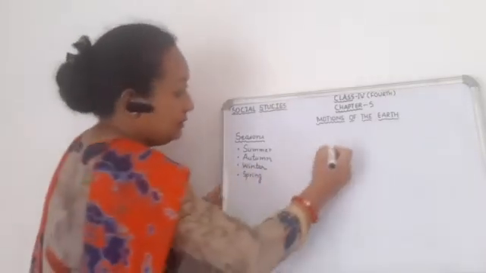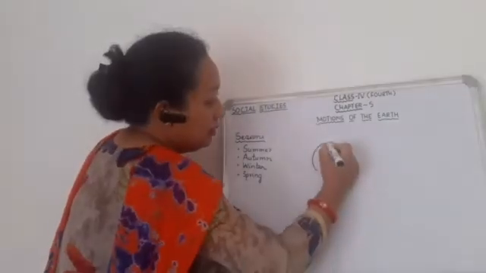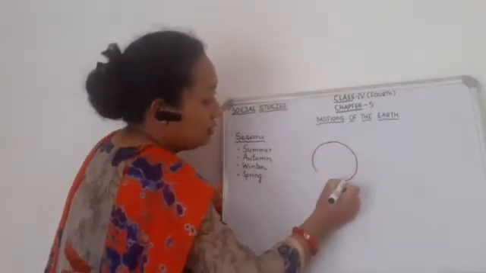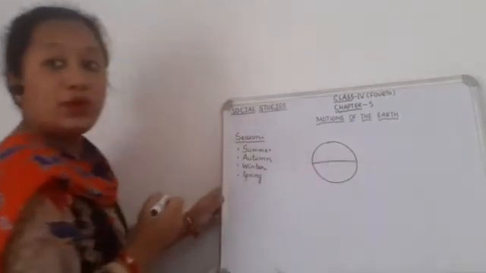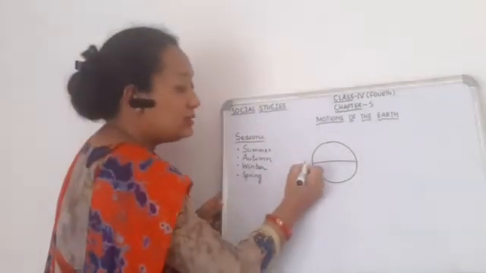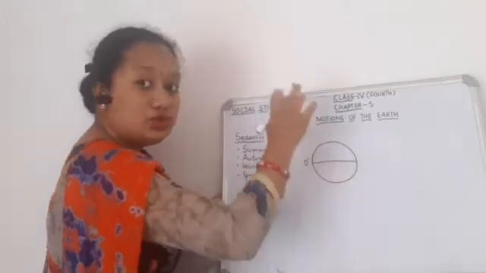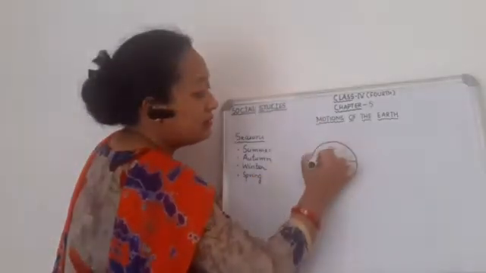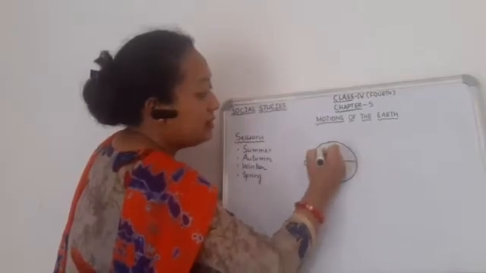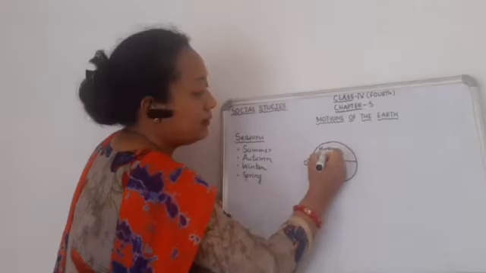Now if you see the earth, yes, this is the earth and this is the equator. Now you all know that the equator divides the earth into two hemispheres. The upper one, this part, is the northern hemisphere.